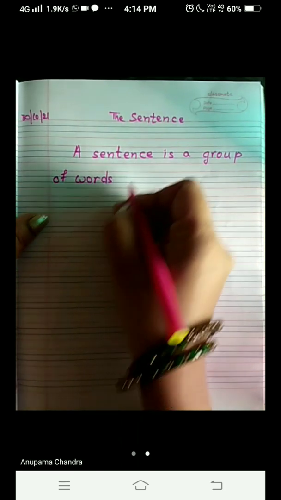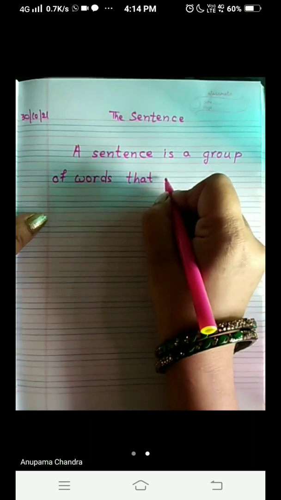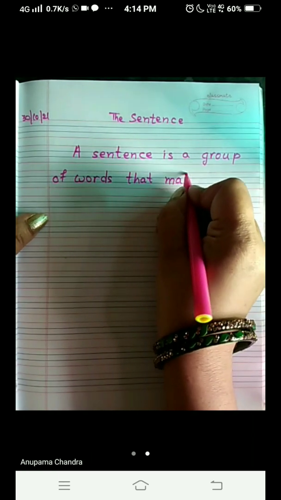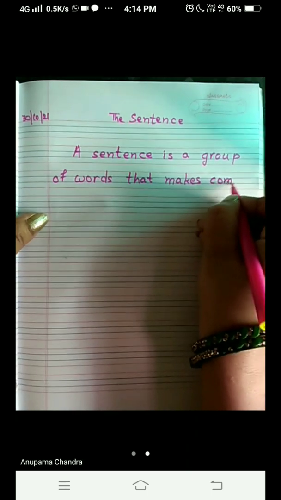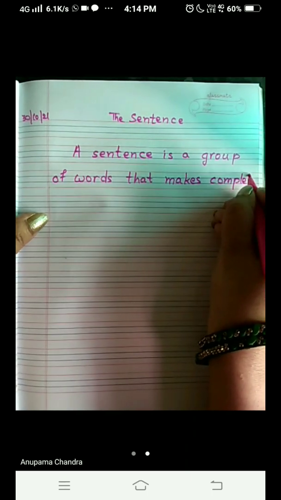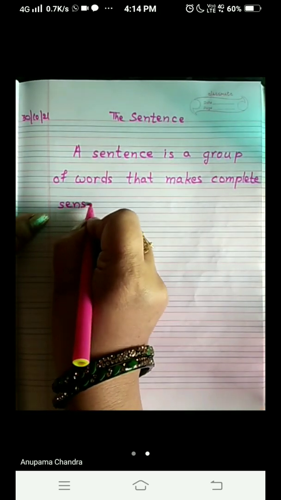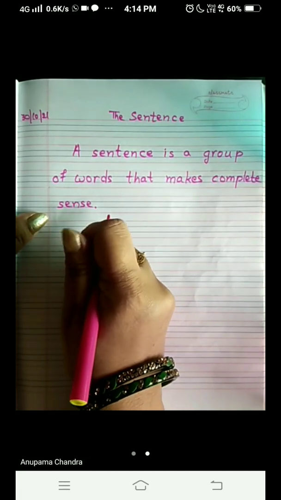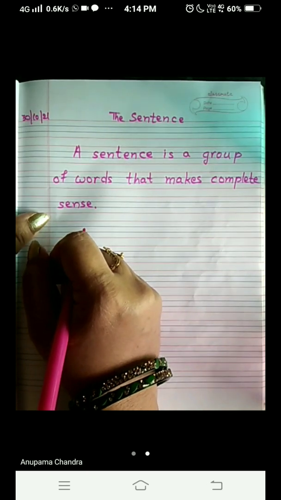Group of words that makes complete sense. Complete sense means there has to be some meaning of that sentence. That is called complete sense.